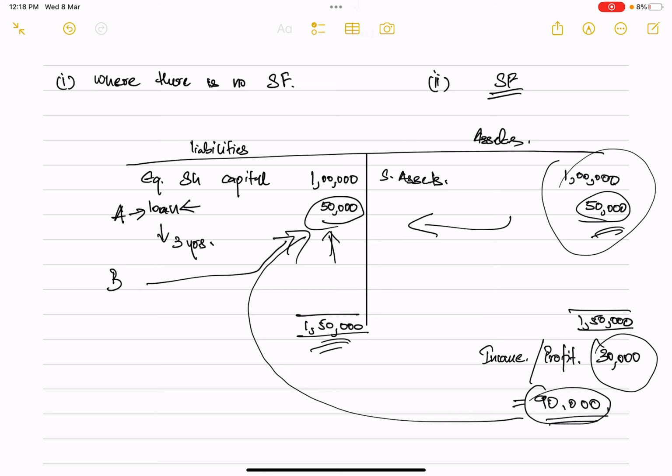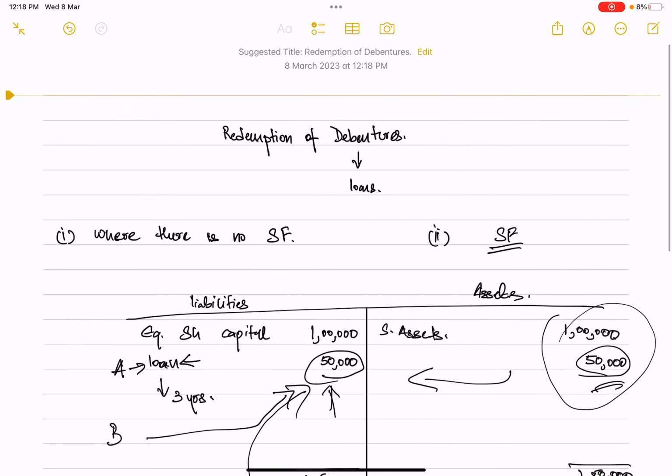So the idea behind the repayment of a loan, and these debentures are basically a loan, is that the company is required to create certain reserves, or save a certain amount of money, which is known as your DRR, or debenture redemption reserve. Now, this debenture redemption reserve is provided by the law.